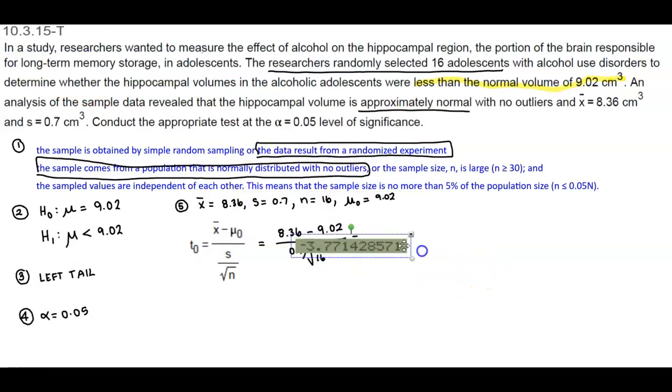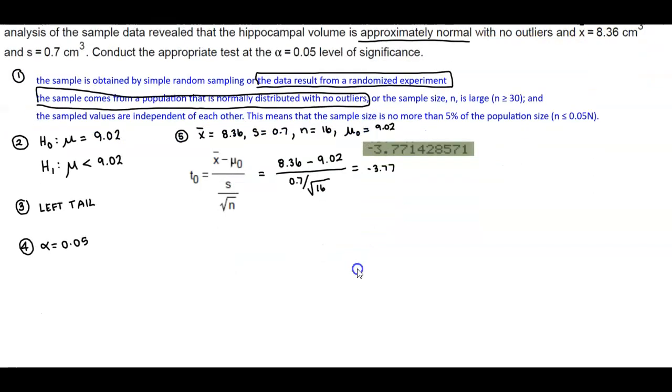So this is the answer that we get from our calculator. And then we need to round this to 2 decimal places. So it's negative 3.77. Okay. So now what we're going to do is we need to find the p-value.